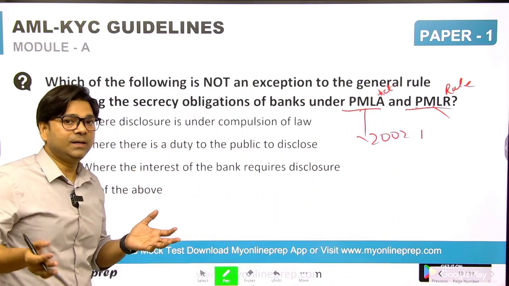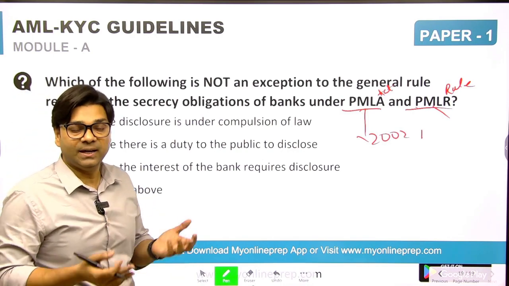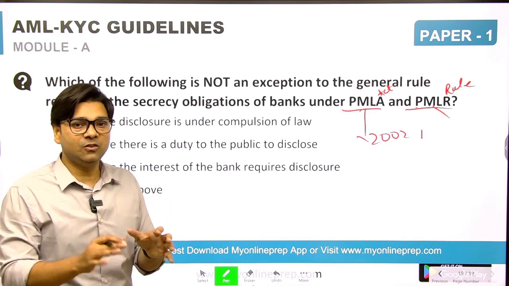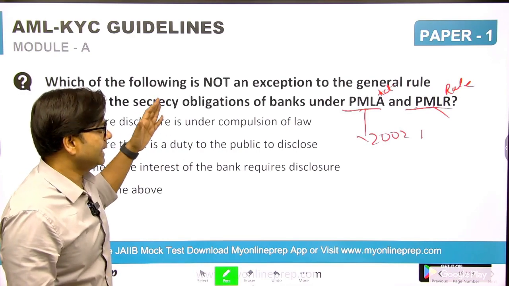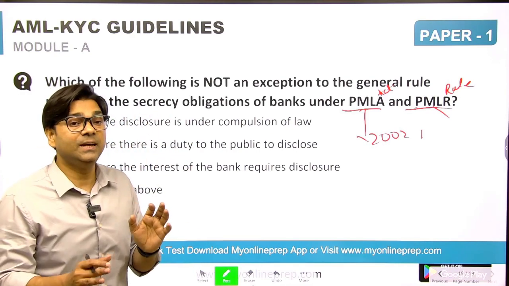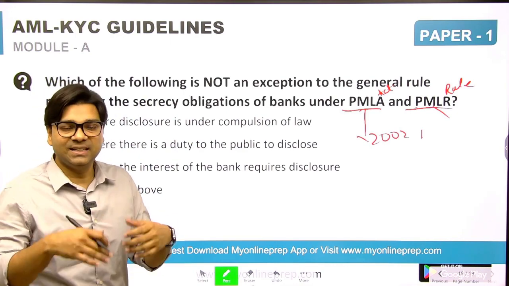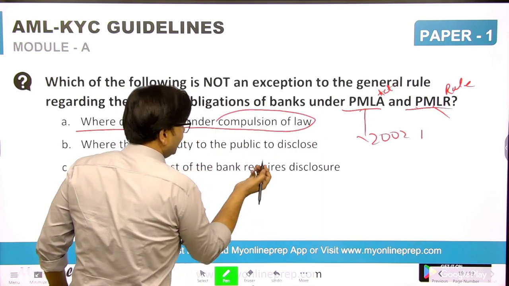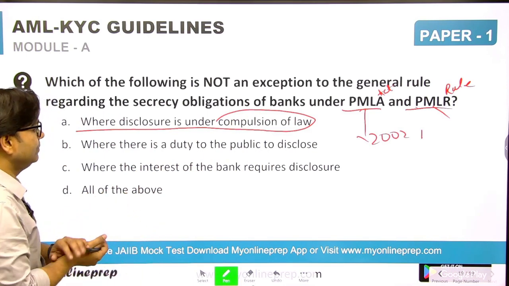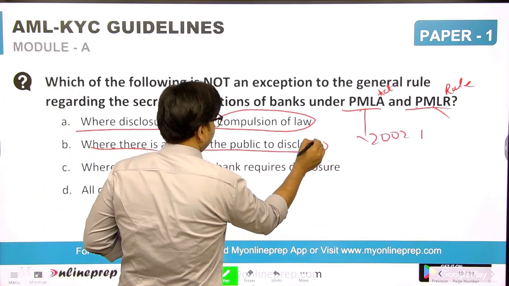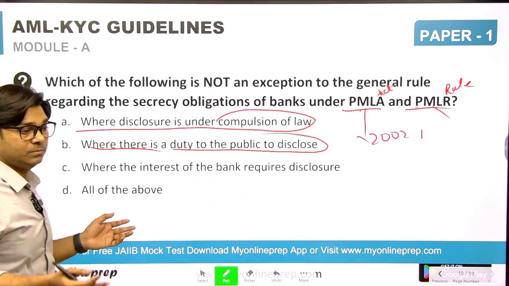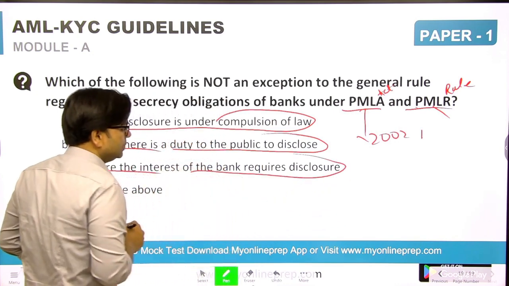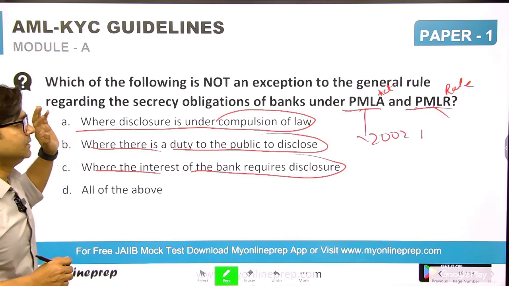If you work in a bank, you take an oath when you join that you maintain secrecy of the customer's confidential information and will not disclose it without customer consent. This clause says in which circumstances you can disclose information. Where disclosure is under compulsion of law; where there is a duty to the public to disclose, for the sake of public interest; and where the interest of the bank requires disclosure.